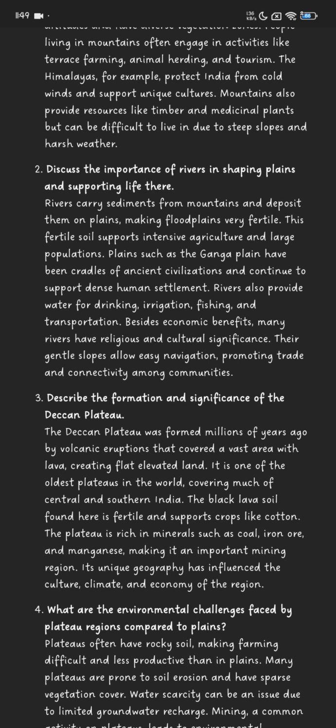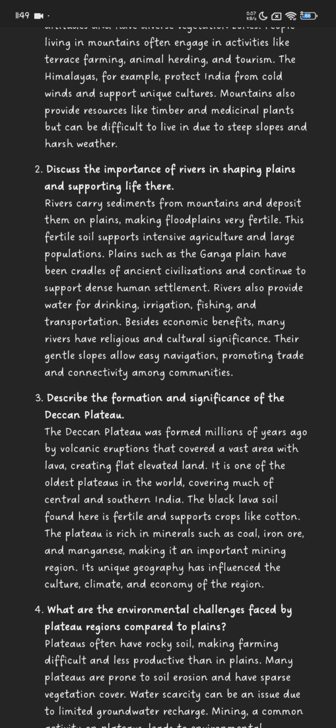Rivers also provide water for drinking, irrigation, fishing, and transportation. Besides economic benefits, many rivers have religious and cultural significance. Their gentle slopes allow easy navigation, promoting trade and connectivity among communities.